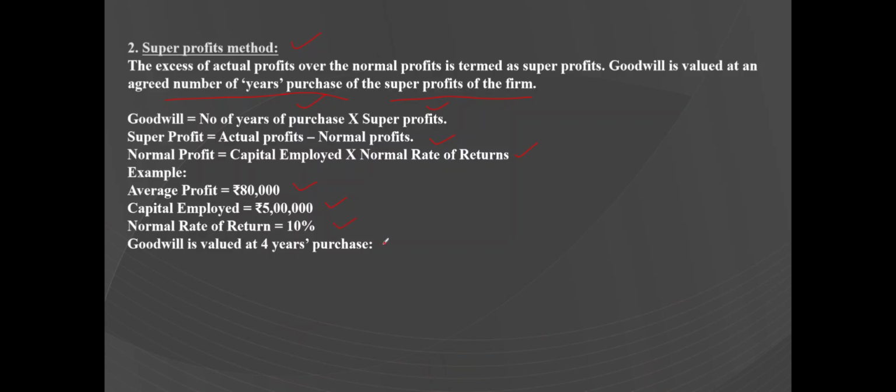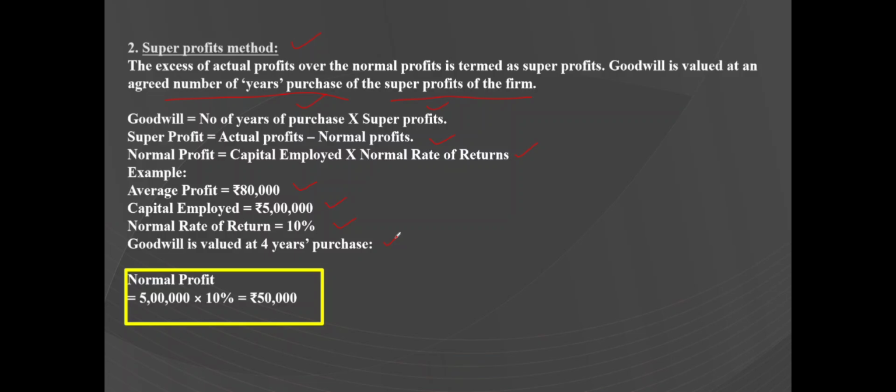Normal profit formula is capital employed into the normal rate of returns. Capital employed is 5 lakhs into the normal rate of return 10%, which will be rupees 50,000.